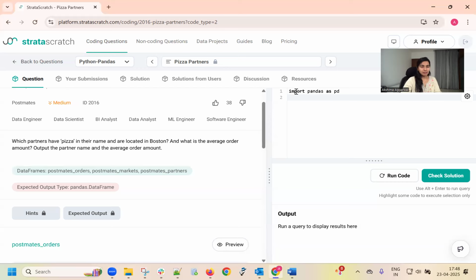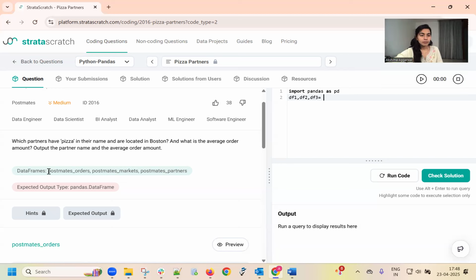But I think these names are quite big, so I'm going to rename them according to my convenience. Now let's see what is present inside them one by one.